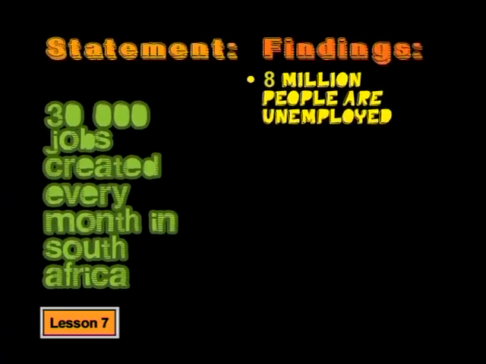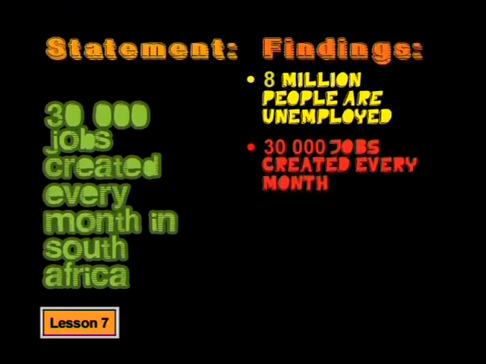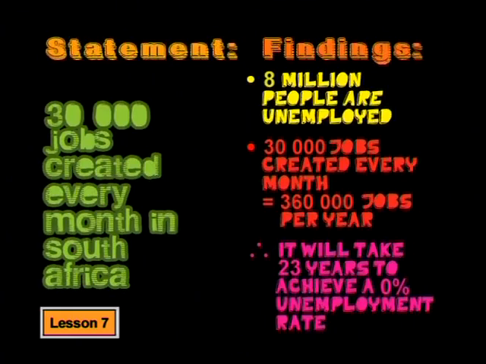Well, just one thing. When I did my calculations, I found out that the reality in South Africa is very serious. If 8 million people are unemployed, and if 30,000 jobs are created every month, then that is 360,000 jobs per year, right? If the number of unemployed people doesn't increase, then it will take exactly 23 years to fix the problem of unemployment completely. So, although this statement is very good news, you are saying it's not as amazing as it sounds. Well done, MacGyver. I think you and Nonina have both handled this assignment very well.